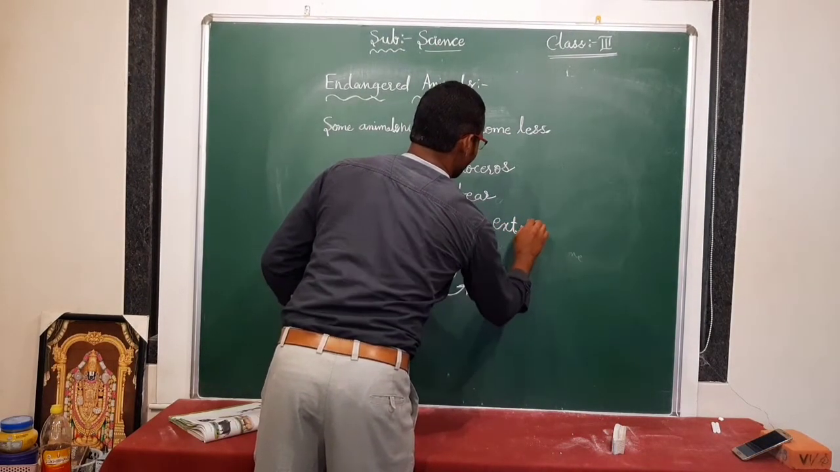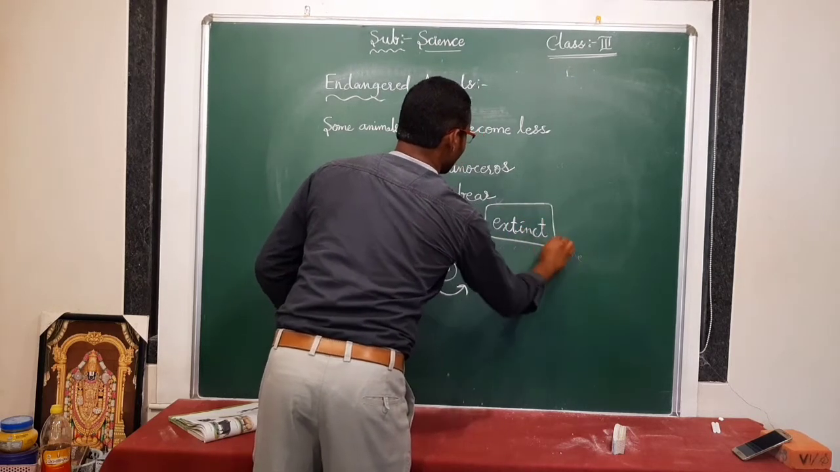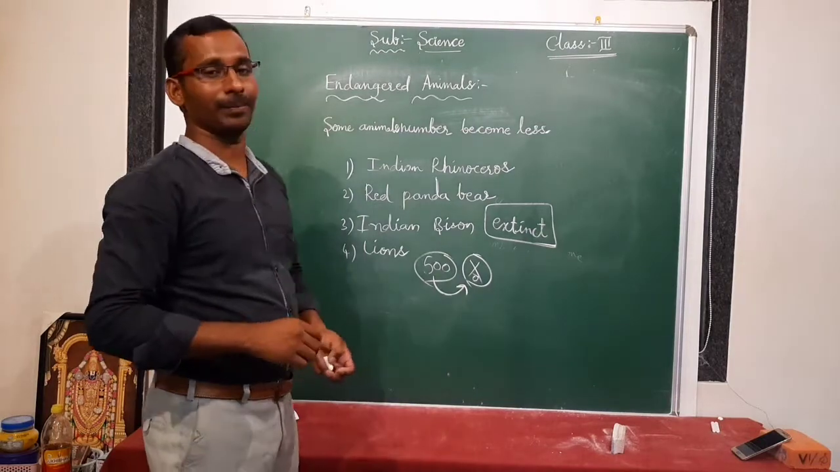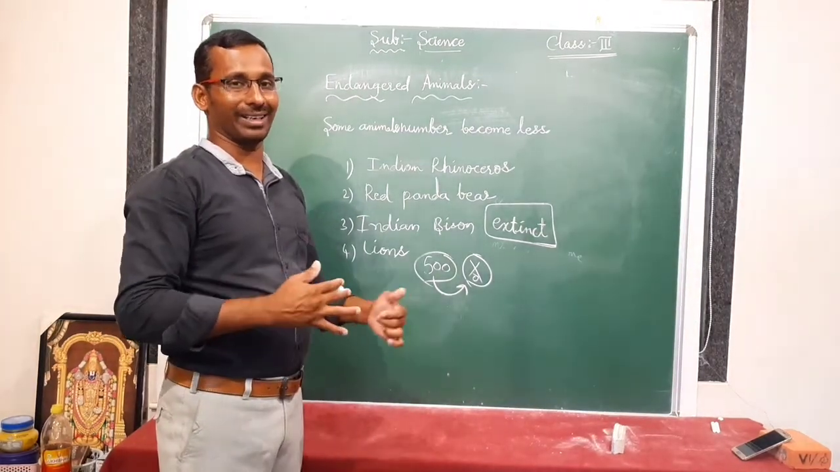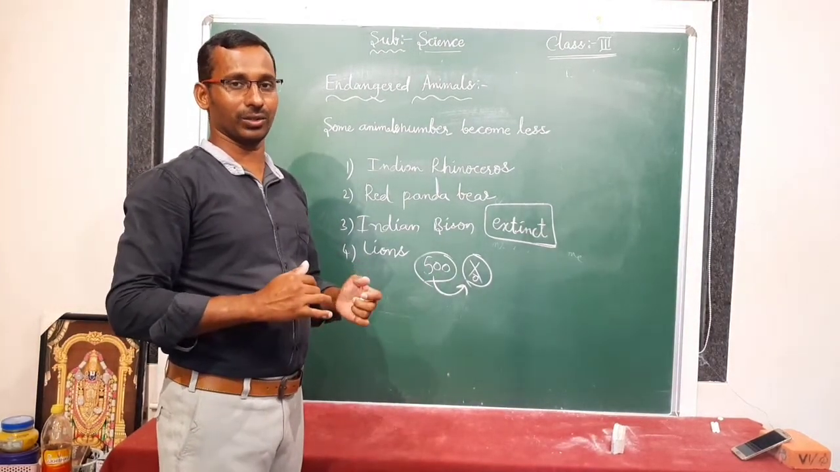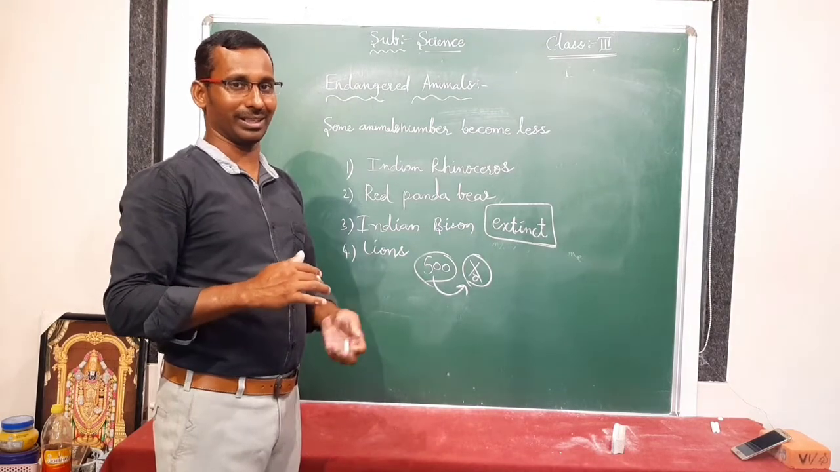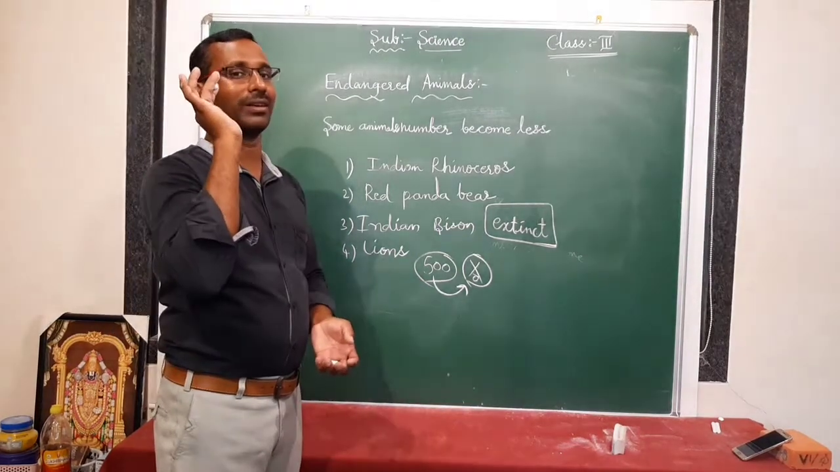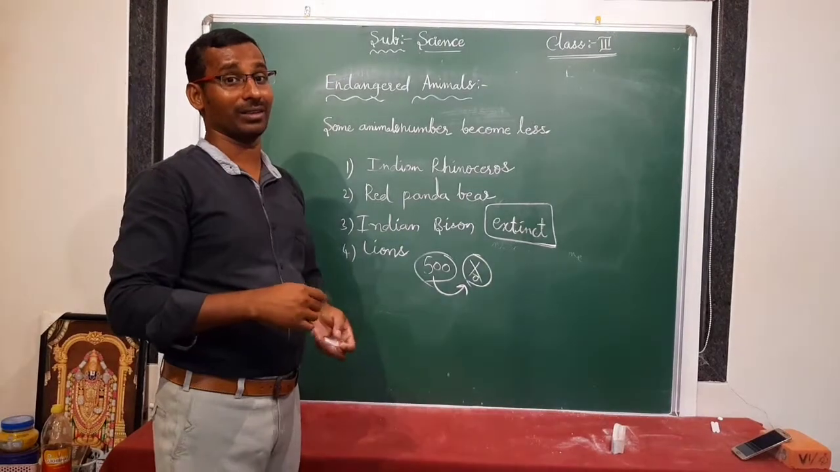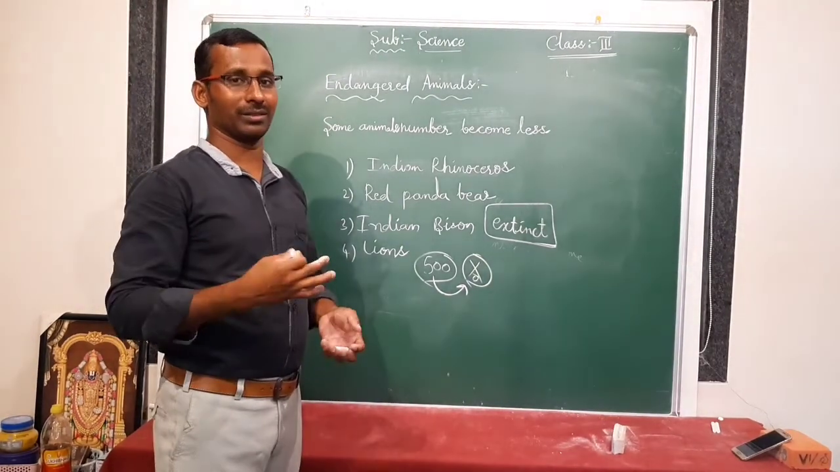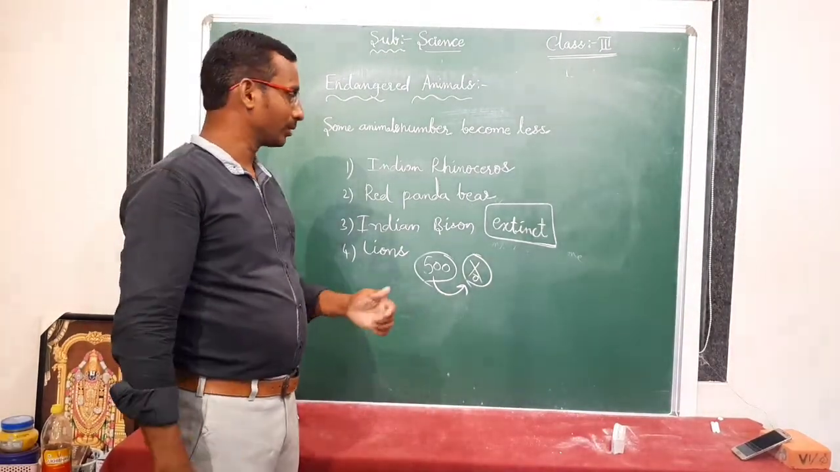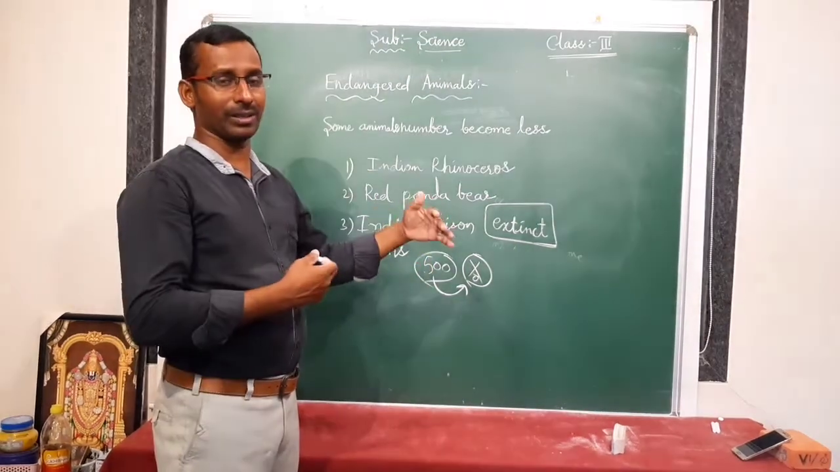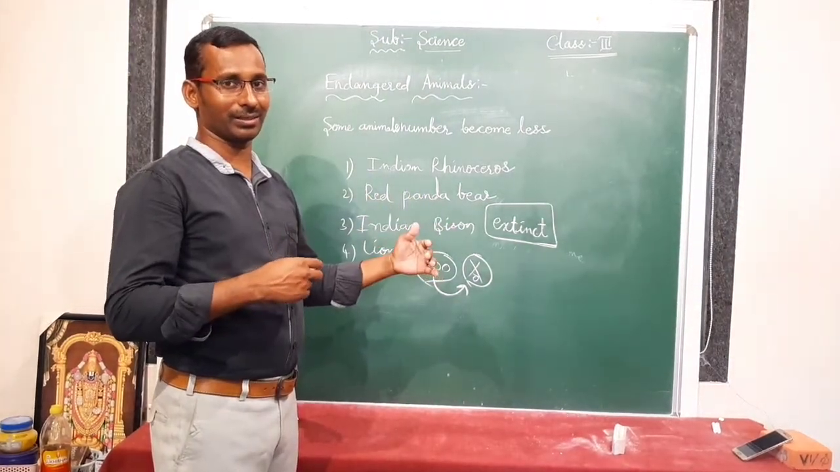Extinct means... See, once upon a time on the earth, dinosaurs were there. Do you know dinosaurs? Yes, they are very big in size, and different. We call them big lizards. Once upon a time they were living on the earth, but nowadays?